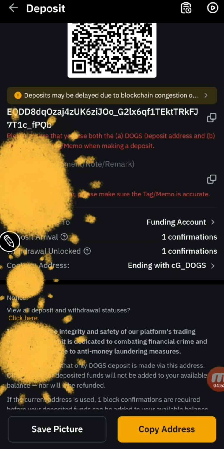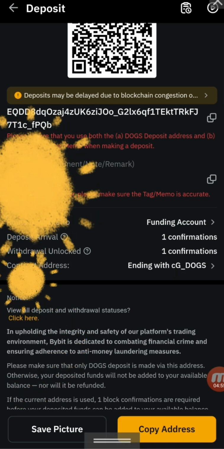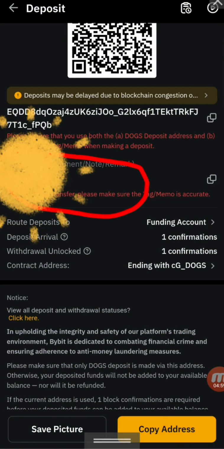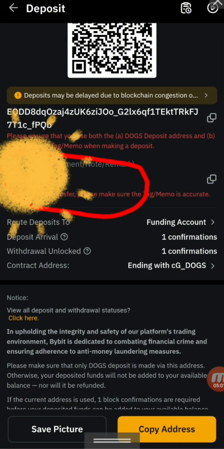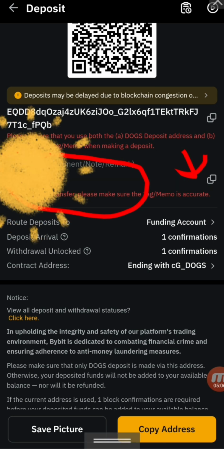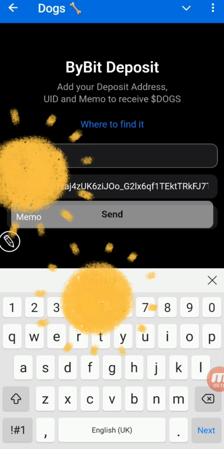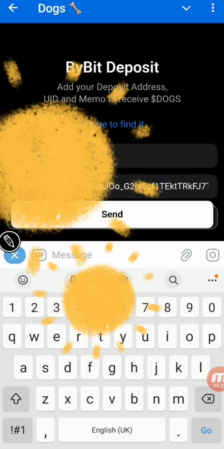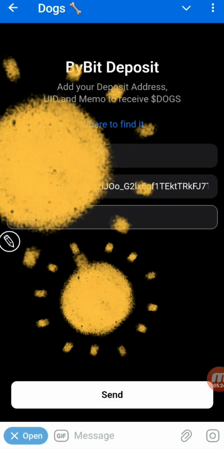Moving on, we need to submit our tag or memo. This is the tag here. You copy that through this little copy icon. Then you drop the memo here. Make sure it's correct. Yeah, it's correct.